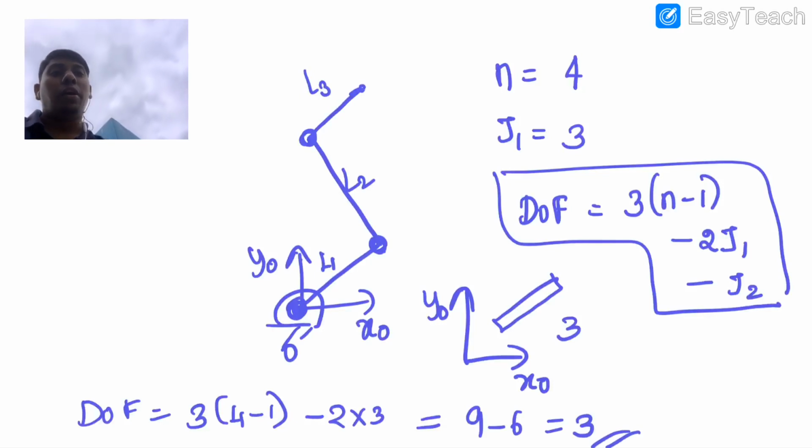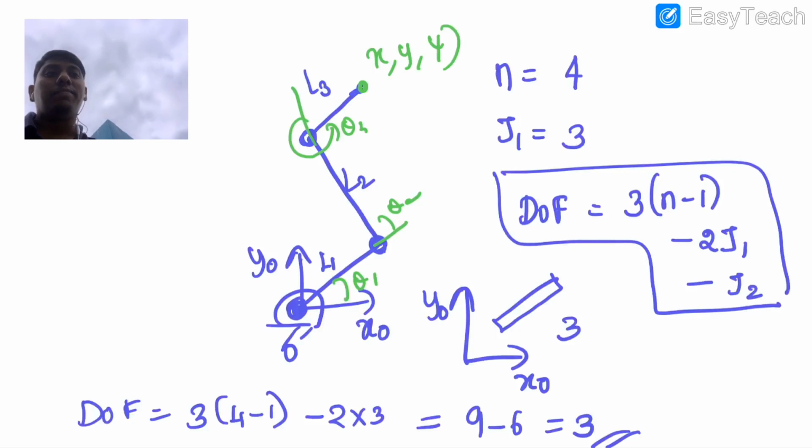In the sense, if you want to describe this point in a plane, you need 3 variables. The 3 variables can be theta 1, theta 2 and theta 3, or you can write x, y and psi, right?